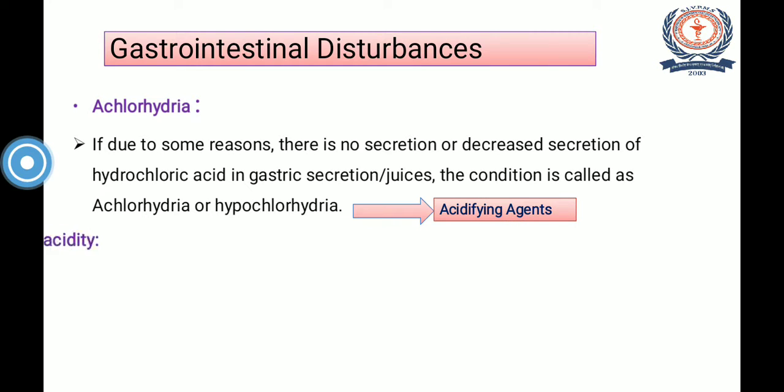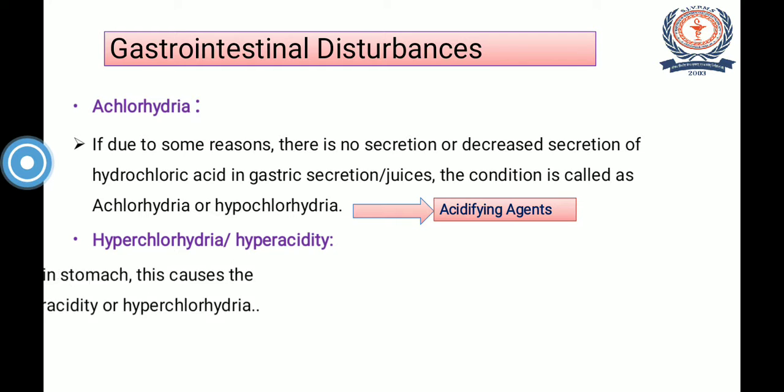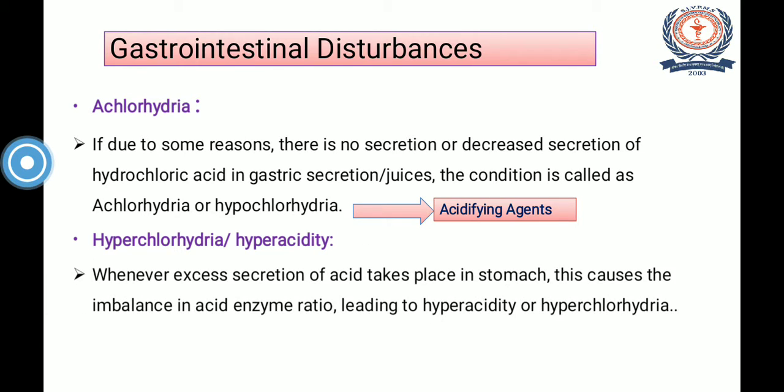The second gastrointestinal disturbance that takes place is hyperchlorhydria or hyperacidity. Whenever excess secretion of acid takes place in the stomach, this causes an imbalance in the acid enzyme ratio and it leads to hyperacidity or hyperchlorhydria. And for treatment of this hyperchlorhydria or hyperacidity, today we will discuss the agents called antacids.